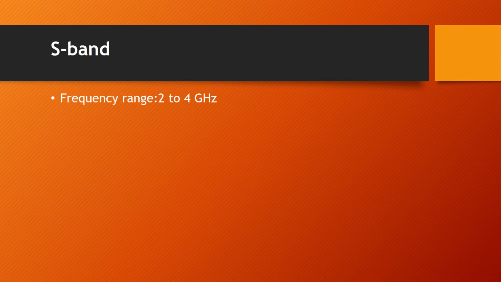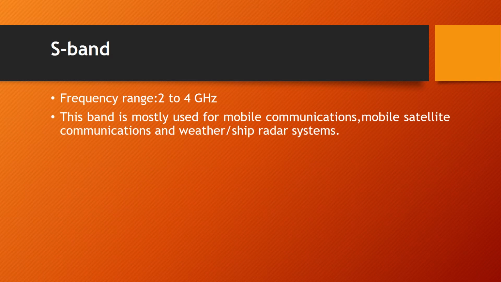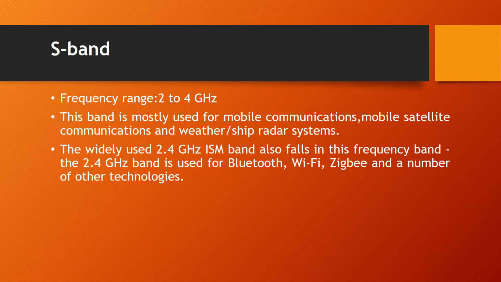The S band frequency range is from 2 to 4 GHz. It is also used in applications such as mobile communication, mobile satellite communication and weather or ship radar systems. So, radar system means it is a detection system that uses radio waves to determine the angles or velocity of distant objects. The widely used 2.4 GHz ISM band also falls in the S band, and this band is normally